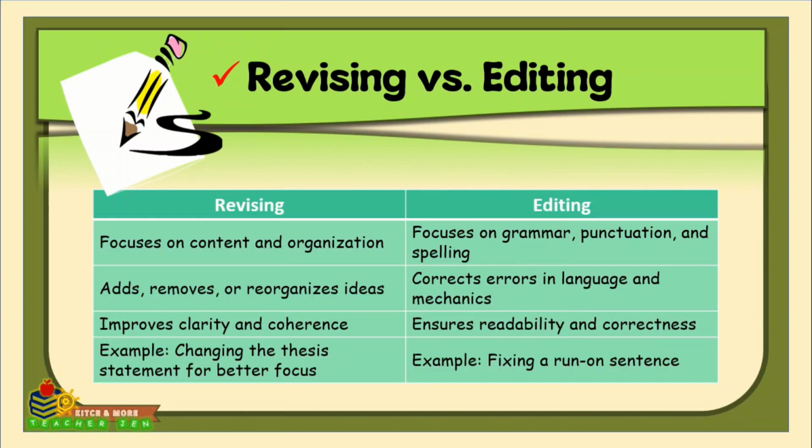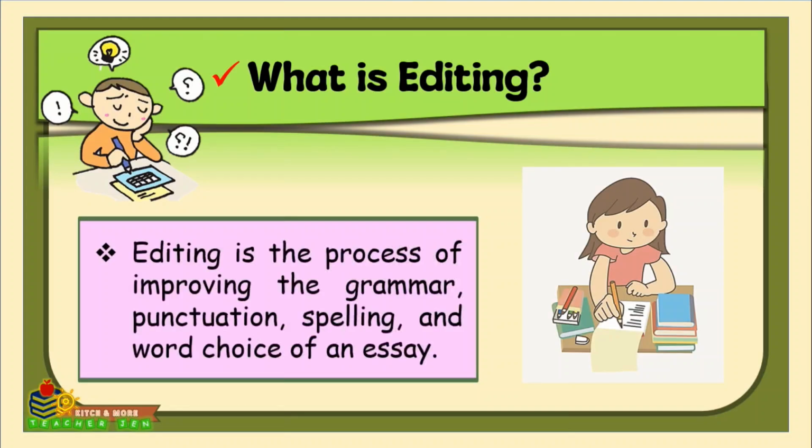On the other hand, editing is concerned with correcting grammar, punctuation, spelling, and other language mechanics to ensure readability and correctness. This step refines the writing by fixing errors such as run-on sentences and improving word choice. Both revising and editing are crucial for producing a polished and well-structured essay. So this time, let's focus on what is editing. Editing is the process of improving the grammar, punctuation, spelling, and word choice of an essay. It ensures that the writing is polished and free of technical errors.